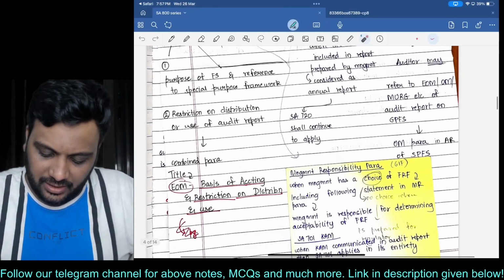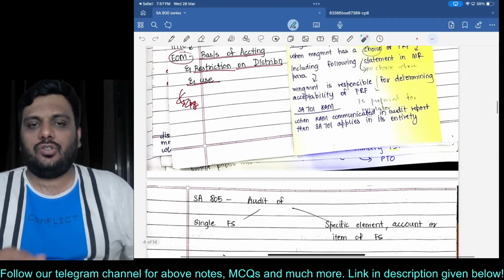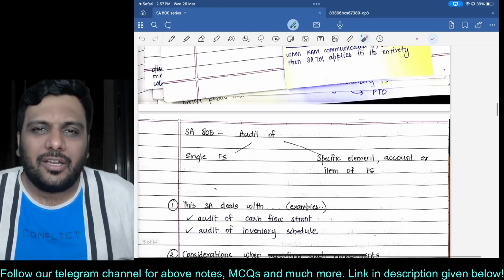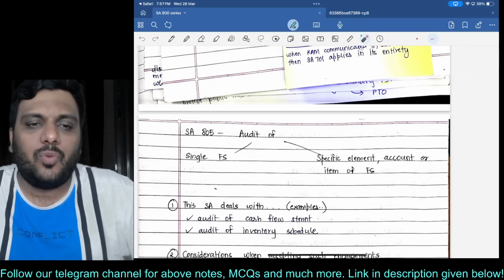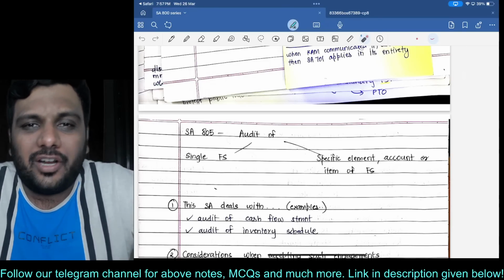Am I clear with this? Yes, sir. After this, you just solve the module questions. You are done. You are absolutely done with this. You can just read the shaded boxes in the module where they have given the audit report drafting.